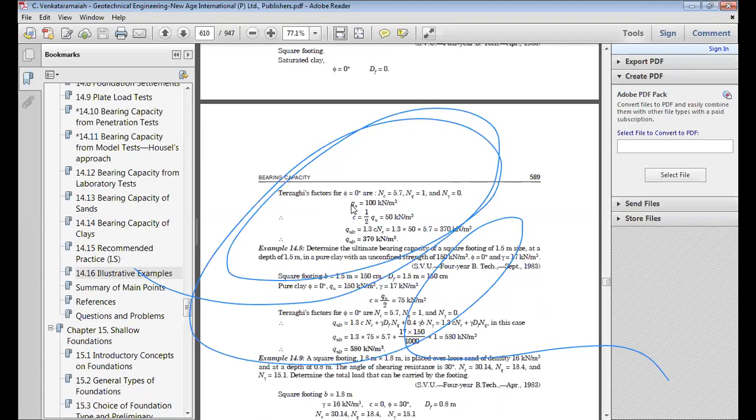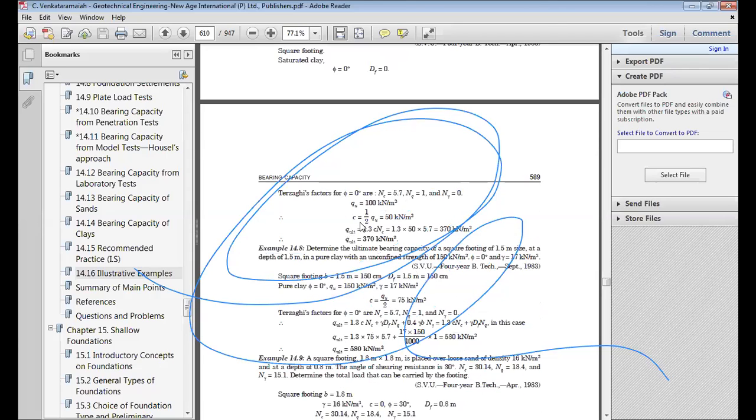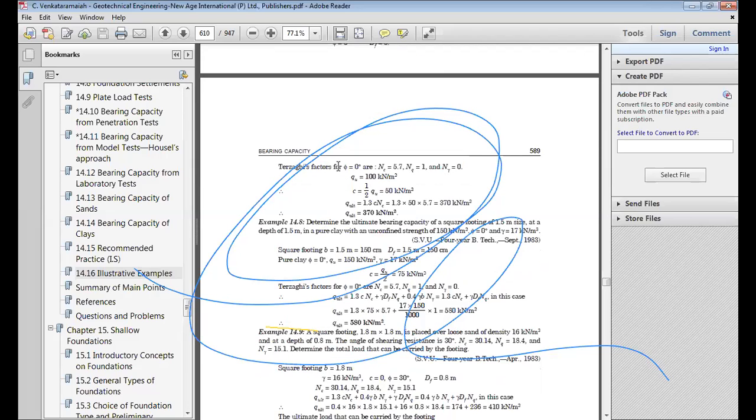Now, in this case, it is a clay soil, saturated clay, so other factors will be neglected. Because this is a square footing, the factor which will be multiplied will be 1.3. Actually, I already taught you about it. So 1.3 C NC gives you 370 kilonewton per meter square. And here for phi value equal to 0 in Terzaghi, NC equal to 5.7, NQ equal to 1, and N gamma equal to 0.